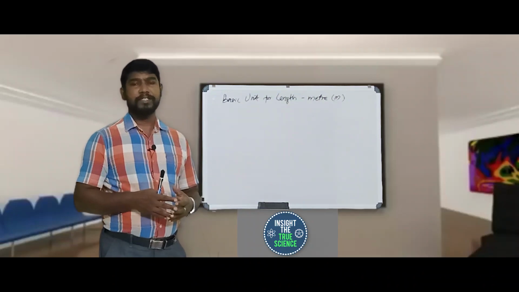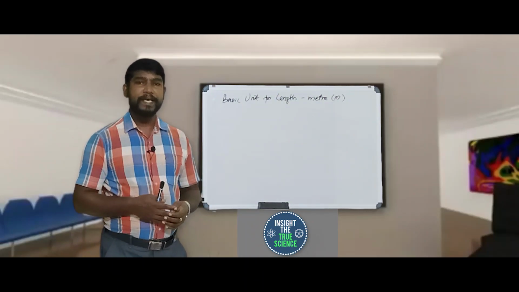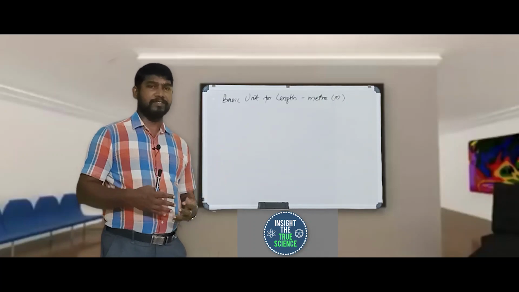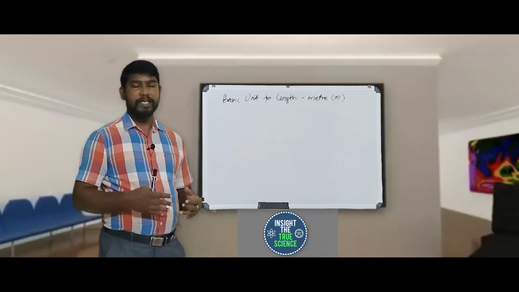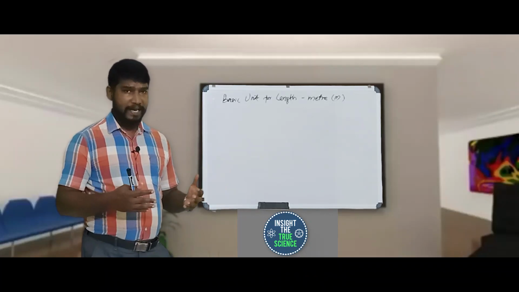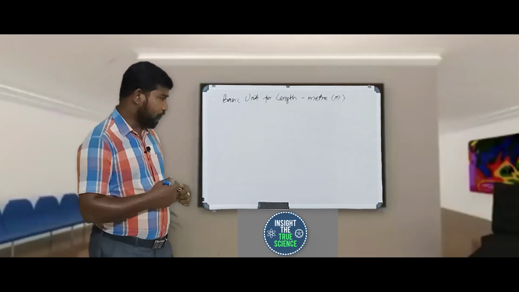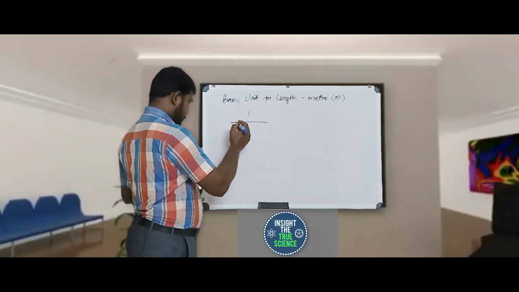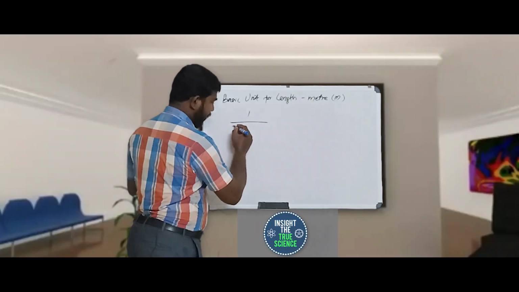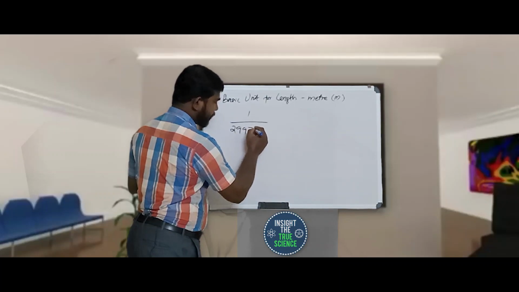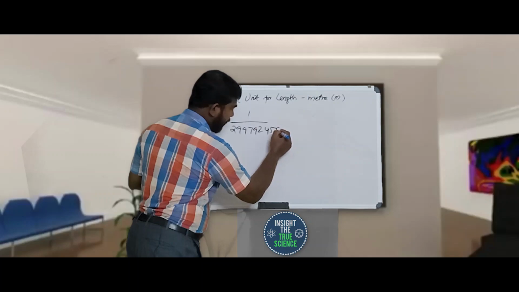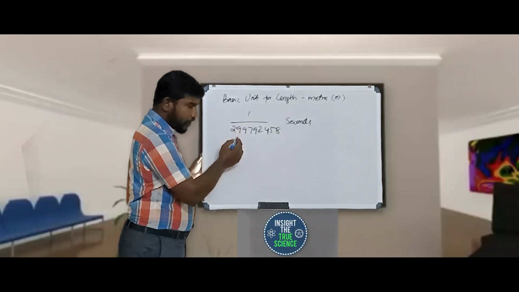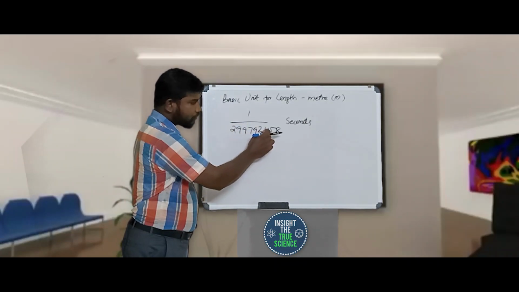Another modern expression for 1 meter is related to the speed of light. 1 meter is the distance traveled by light in vacuum in a time of 1 divided by 299792458 seconds.